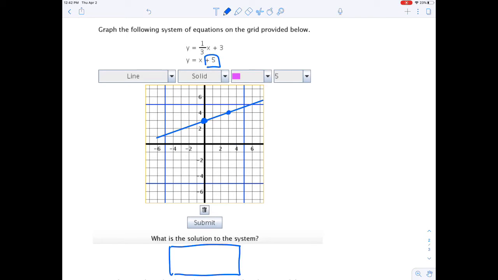Now we do the bottom one. I'm going to do plus 5, so plus 5 is right here. And 1x, right? 1x is 1 over 1, so that's going to be 1 up, 1 over. I'm going to put my second dot there. When that happens, it's going to auto-populate, and I'm going to get a line that looks something like this one. See if it'll snap around there. And then you simply have to identify where they cross. This one crosses from the origin. I'll use pink again, just like in the first example. 1, 2, 3 spaces to the left, and 1, 2 spaces up. Right? That's how you do that problem.